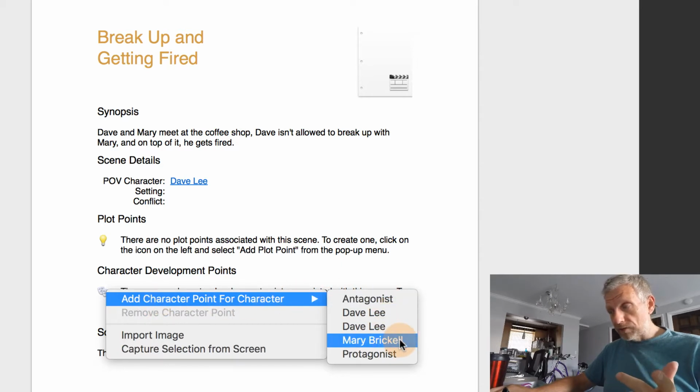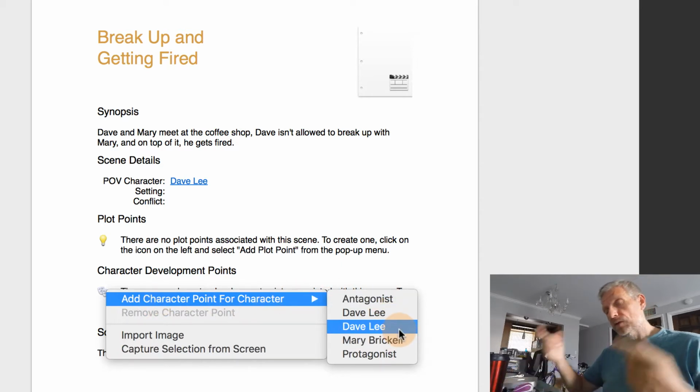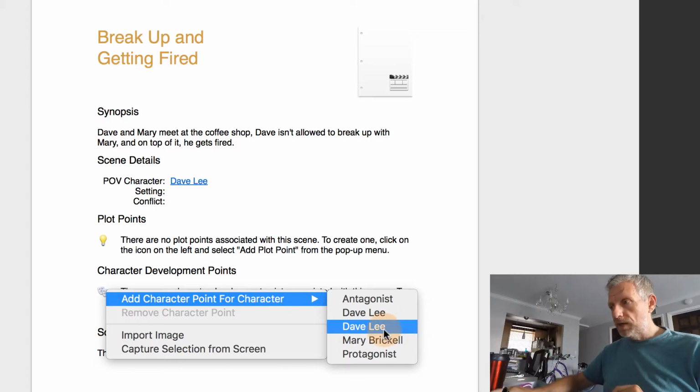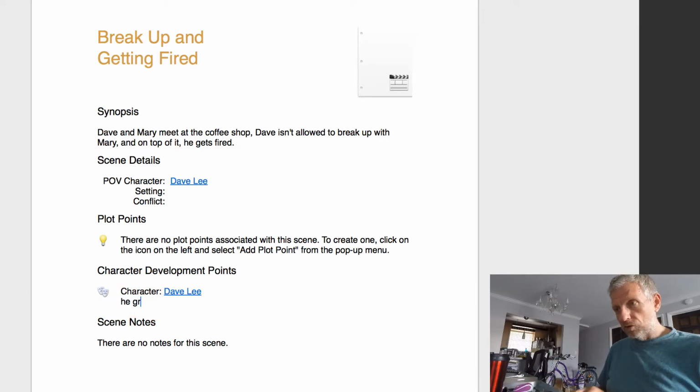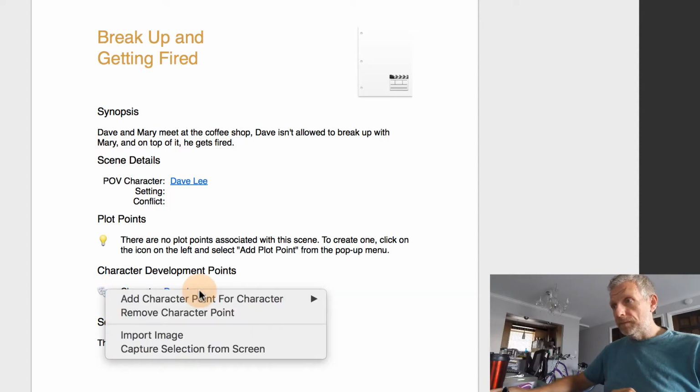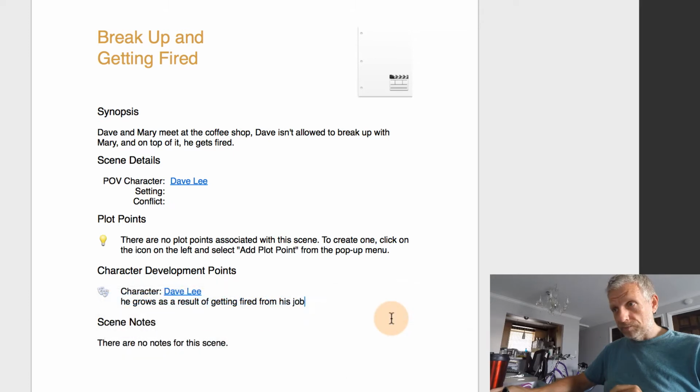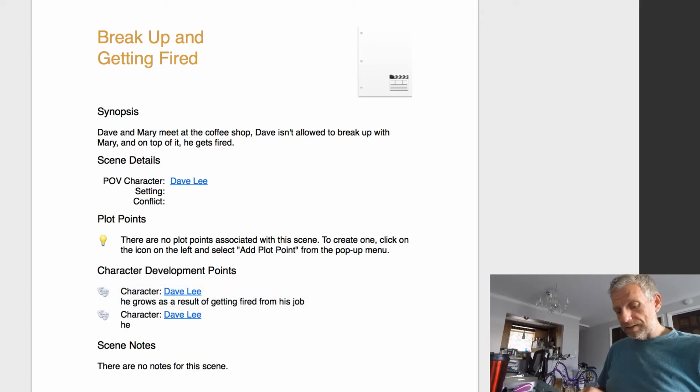And I've got my Mary character and I've got my Dave character here, and what this scene means for either one of them. So perhaps I'm going to click Dave Lee, and I'm going to make a note to myself what that development is. He grows as a result of getting fired from his job. So that's one thing that we can do. But then at the same time, we can also say Dave Lee is depressed because he can't break up with Mary, for example.